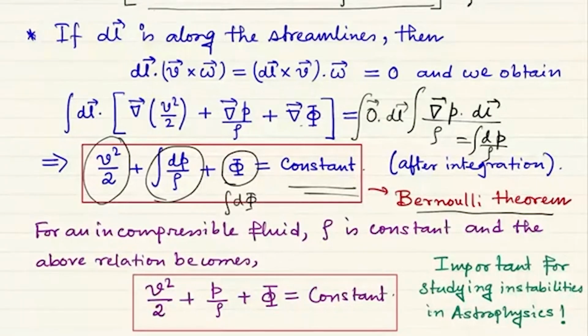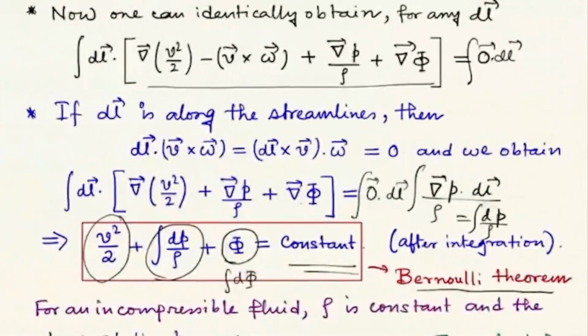Why am I discussing all these things? This will be very interesting and important when we discuss different types of fluid surface instabilities in astrophysics, for example, Rayleigh-Taylor instability and Kelvin-Helmholtz instability. In order to derive a general formulation for those types of instabilities or stabilities, in the case of helioseismology or stellar oscillations, we will see that these properties are needed there.